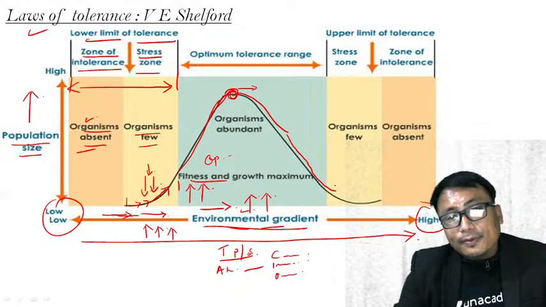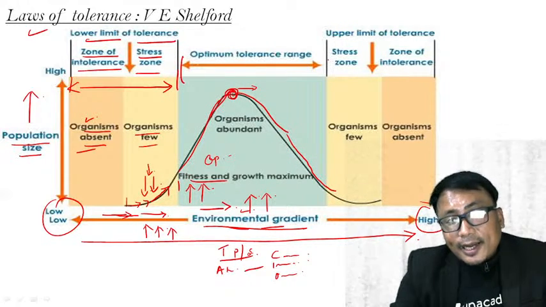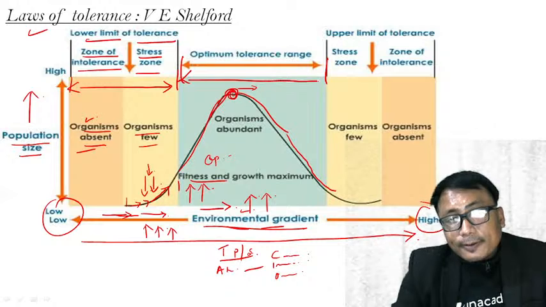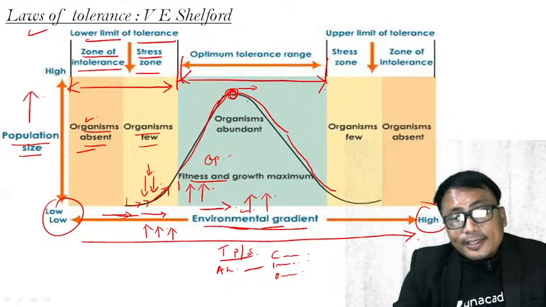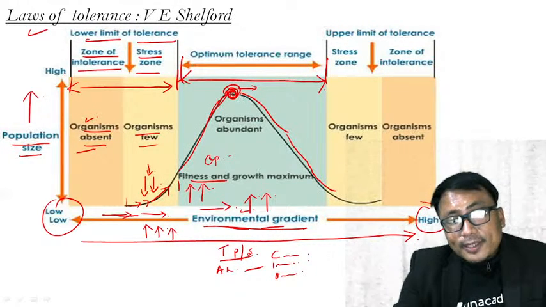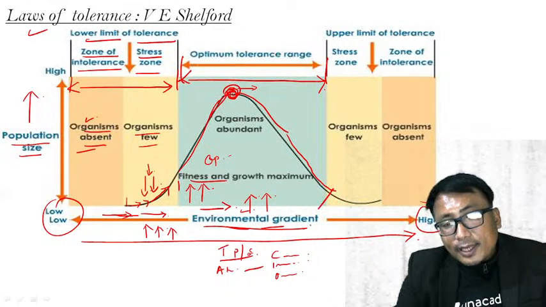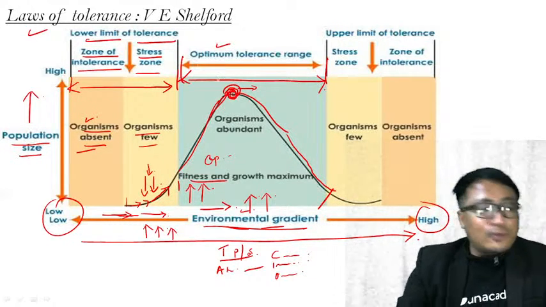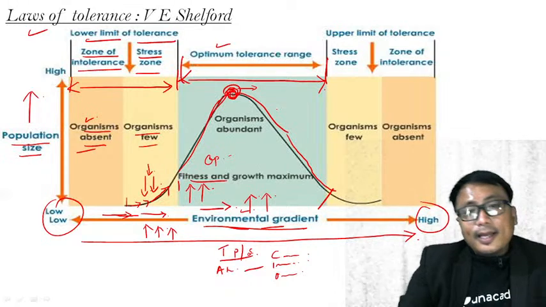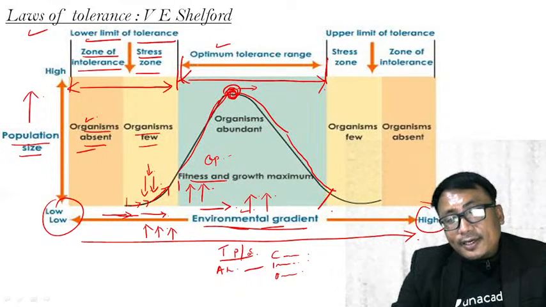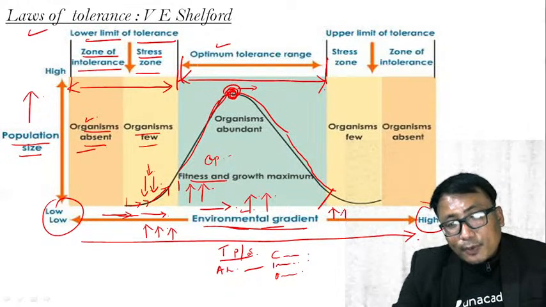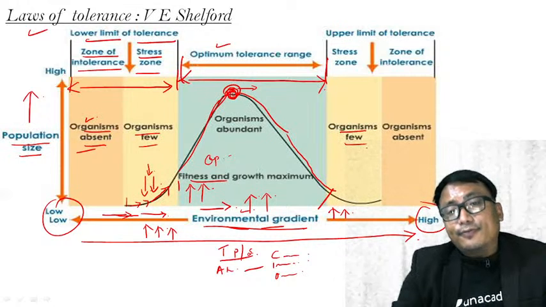Okay, it will come down. Now this particular range where there is a peak in the size of the population, and further if I increase the environmental gradient, it comes down up to this, is known as the optimum tolerance range. If I increase further, for example, the temperature and the moisture, organisms become few. Why?